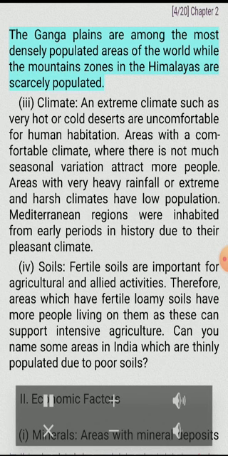Climate. An extreme climate such as very hot or cold deserts is uncomfortable for human habitation. Areas with a comfortable climate, where there is not much seasonal variation, attract more people. Areas with very heavy rainfall or extreme and harsh climates have low population. Mediterranean regions were inhabited from early periods in history due to their pleasant climate.